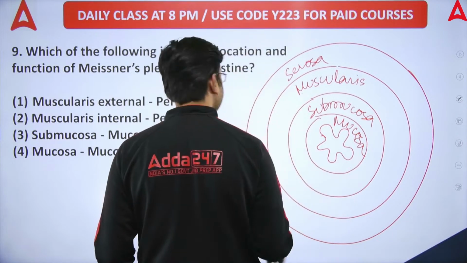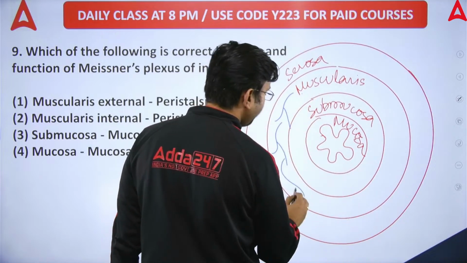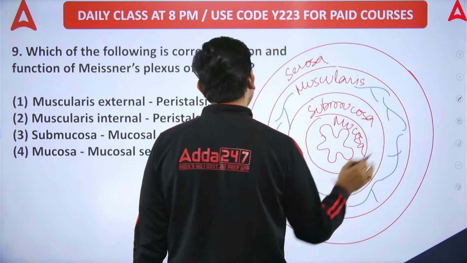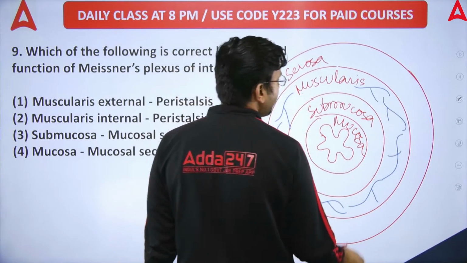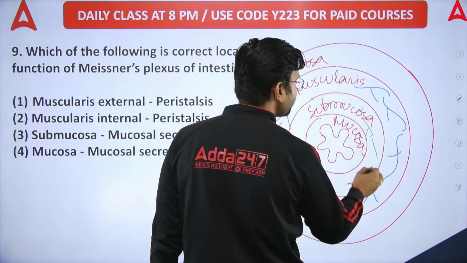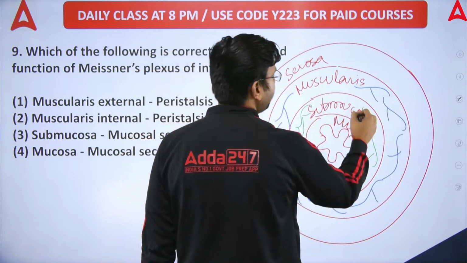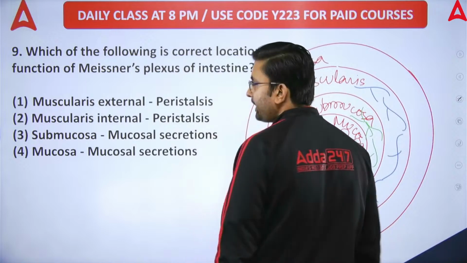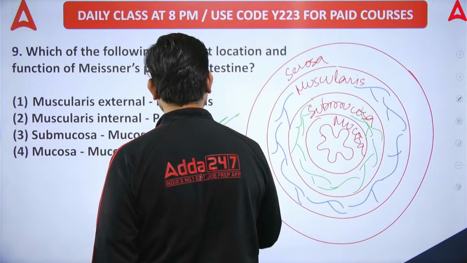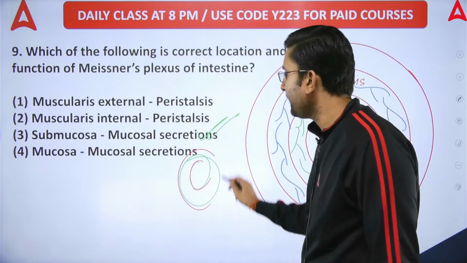In the muscularis layer we have the myenteric plexus, a network of nerve fibers called Auerbach's plexus, and in the submucosa we again have a nerve supply called Meissner's plexus, responsible for peristalsis of the small intestine or alimentary canal. So the correct option will be option number C. Option number C is the right answer. I hope it is clear.